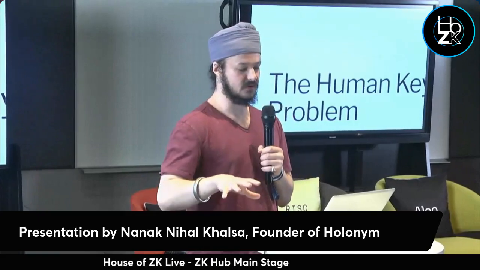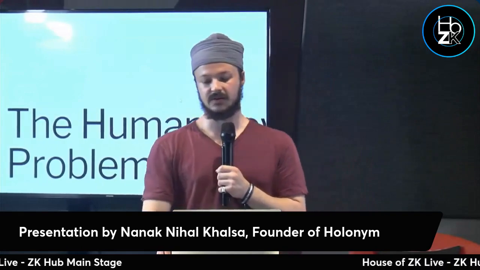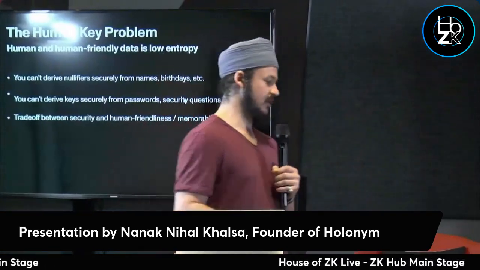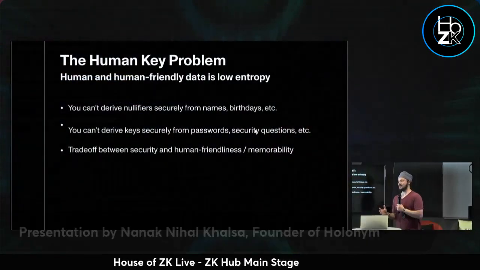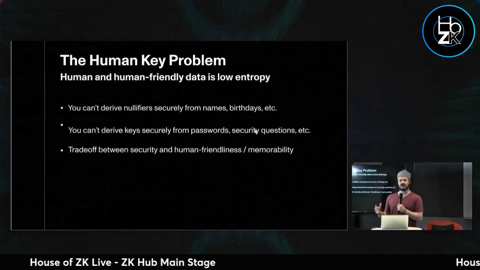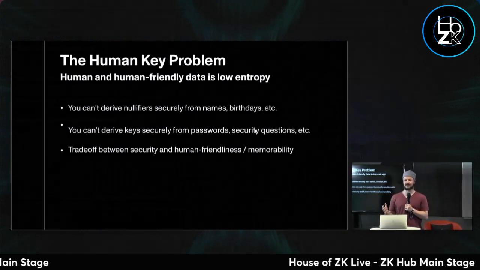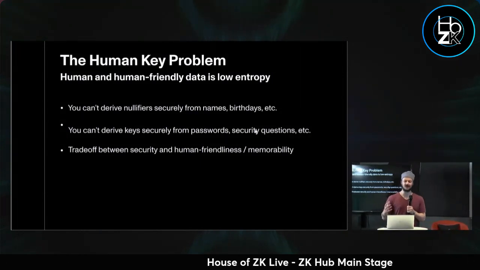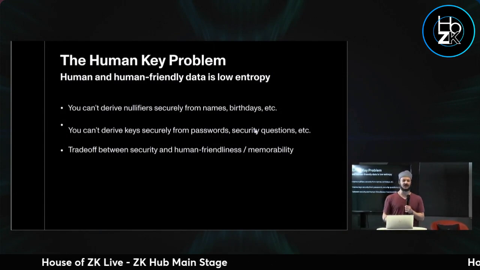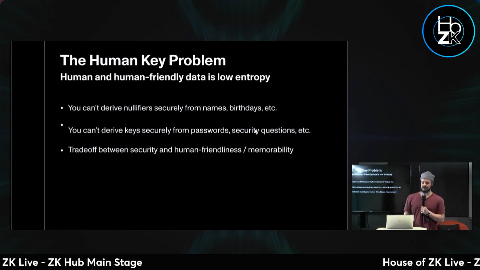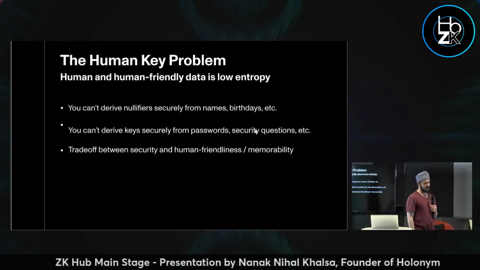Let me talk about the human key problem, how it relates to ZK identity and key creation. The issue is that human-friendly data is low entropy. There seems to be an inherent trade-off between how memorable some data is and how secure, how random it is, right? Obviously more memorable things are less random, and more random things are less memorable. And in ZK identity, this poses a big issue.